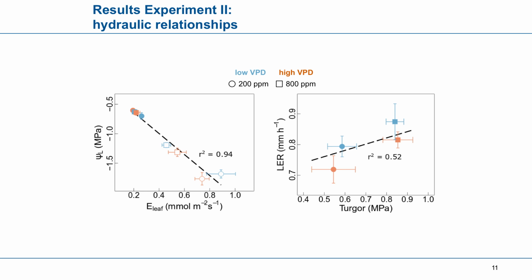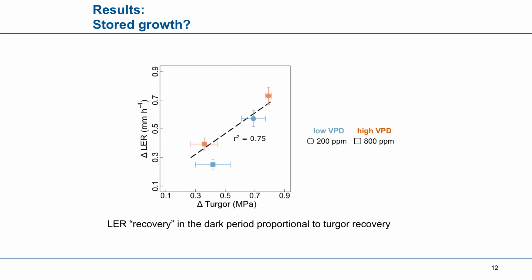However, this doesn't explain why there were such enormous differences in the leaf elongation rates during the dark, where the hydraulics were more or less the same. So what we think was happening is that we observed a stored growth effect. That means the leaf elongation rate was able to recover in the dark period after these changes in the hydraulics.